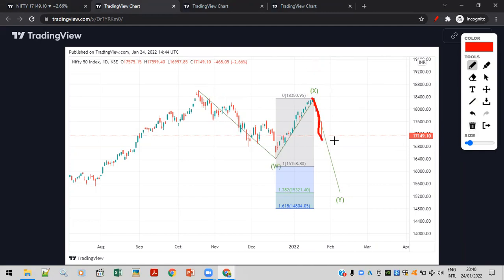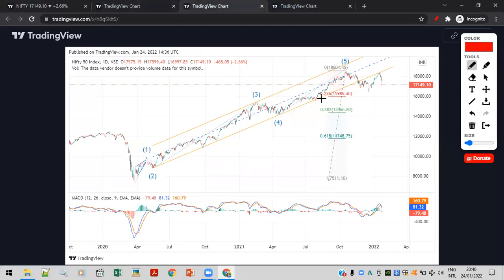So now हम लोग को ये लग रहा है कि ये फिर से एक complex correction में नीचे जा सकता है, right? So it can be a double complex correction, triple complex correction, or double zigzag correction, triple zigzag correction, right? So that can happen because the severity of the fall is high. So for this to confirm us a fall towards 16,100, beyond this it should fall. We are expecting 0.238 Fibonacci. So 0.238 जो आ रहा है वो 15,980 के पास आ रहा है.